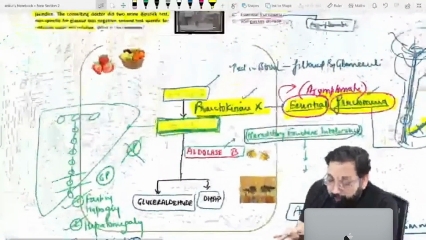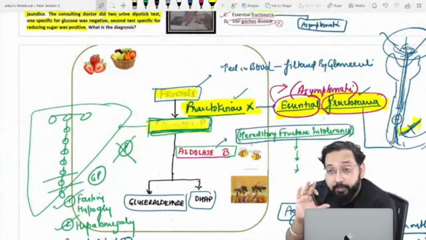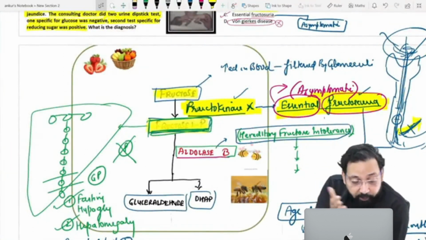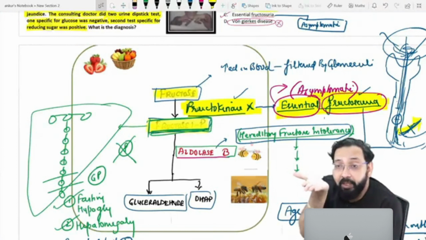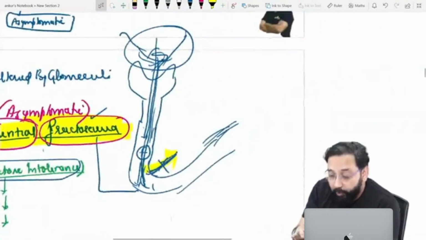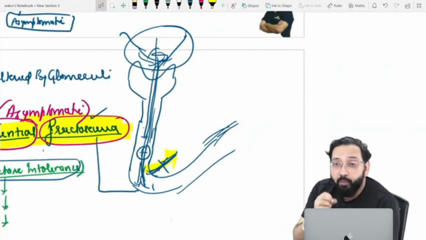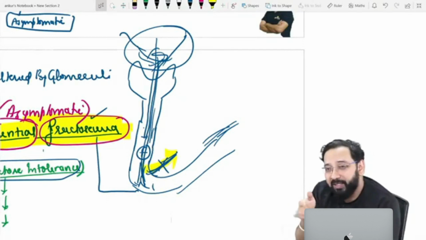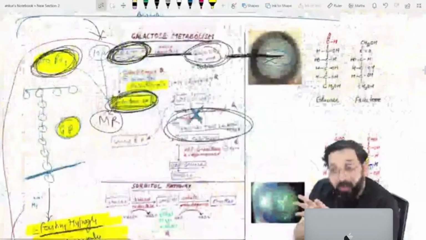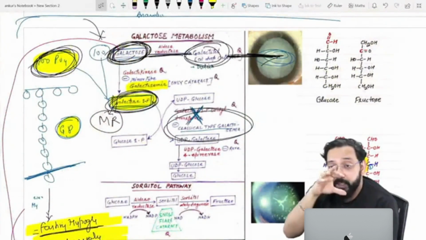In fructose metabolism, whenever fructose increases in our blood, it is freely filtered via the glomeruli, but in the renal tubule this fructose is not fully absorbed, so most of the fructose is excreted in urine. For galactose and glucose, the renal tubule reabsorbs as much as possible.